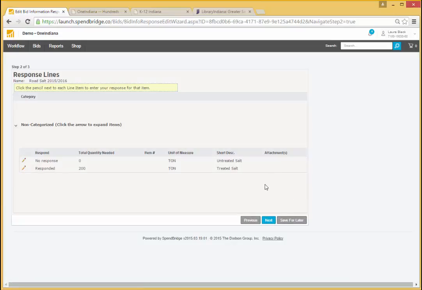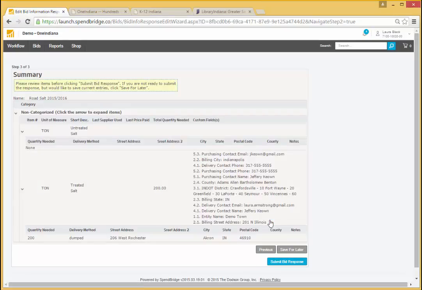Now I can see that I have responded that I'm interested in purchasing 200 tons of treated road salt. At any time, I can click Save for Later to save my work on the response before actually submitting it to the state. Once I'm done entering my response to the demand aggregation event, I'll click Next to go to the final step. This final step is a review and confirm page. I can do a final review of my response.